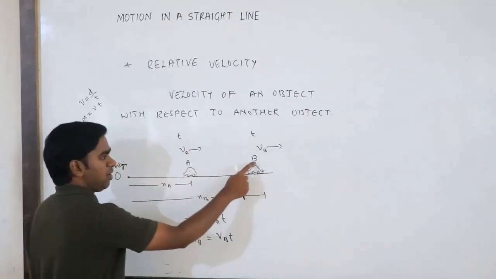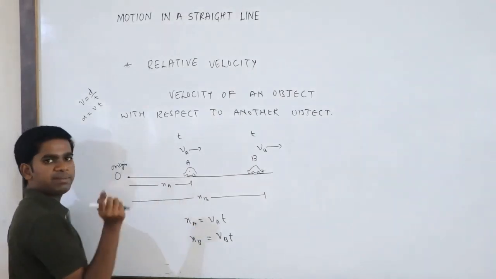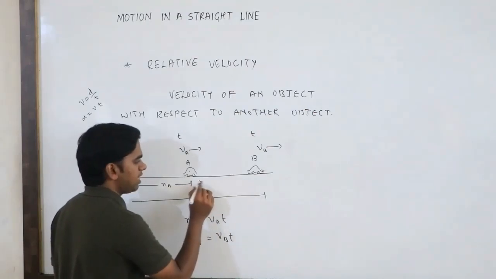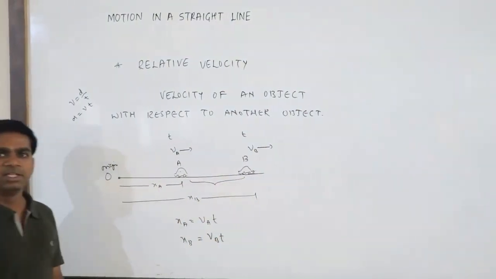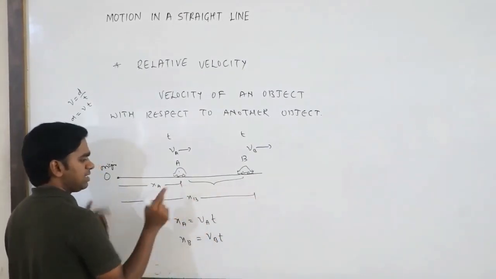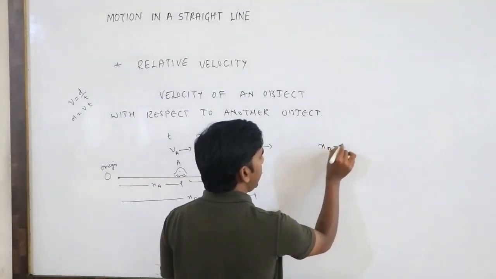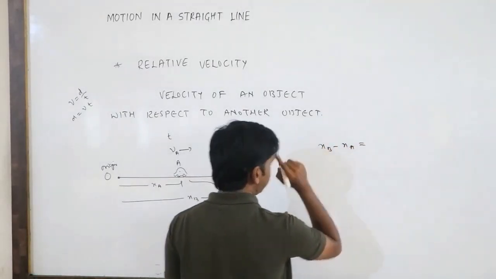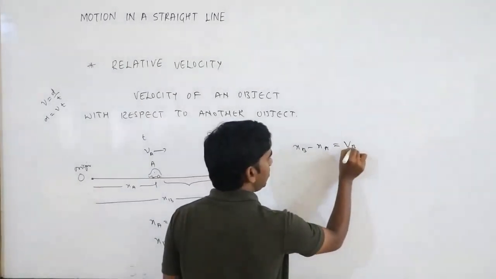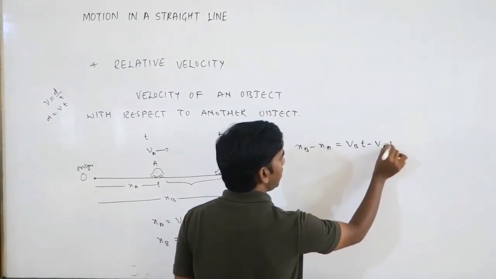The velocity of B with respect to O is XB divided by t. But with respect to A, it is this distance divided by time. So this distance you have to find. How can we find this distance? XB minus XA will give this distance. So XB minus XA is equal to VB t minus VA t.